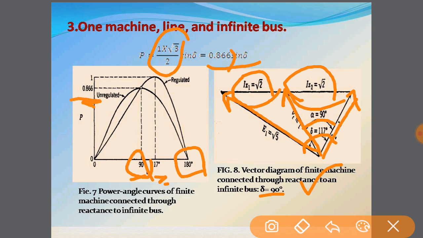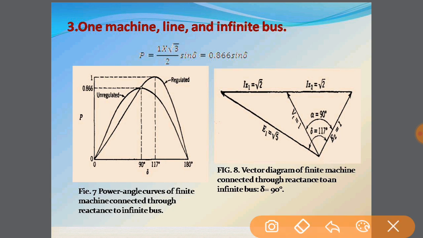Here we have this limiting factor of 0.866, which is the limiting factor for the unregulated graph. And for the regulated graph, constant 1 should be taken. So while drawing this graph, we take these two into consideration, 1 for regulated and 0.866 for unregulated.